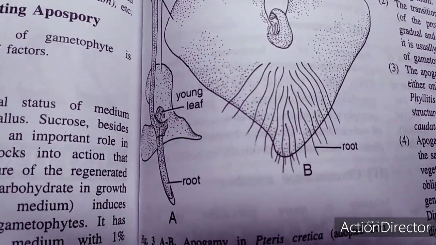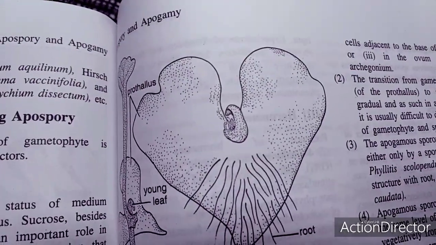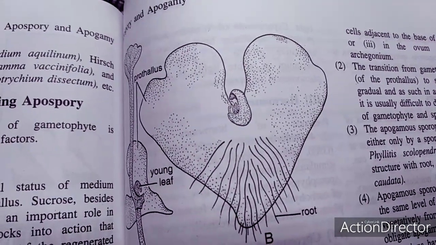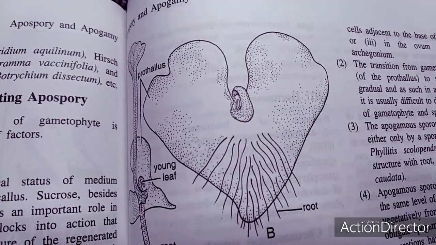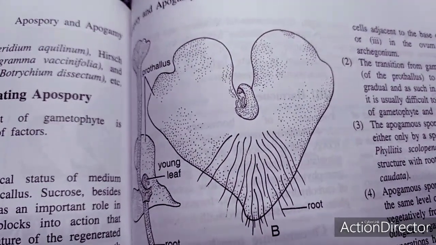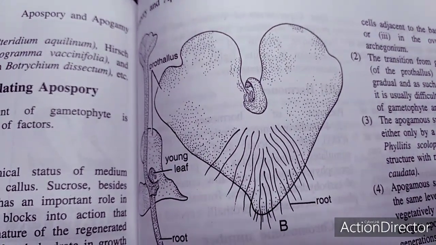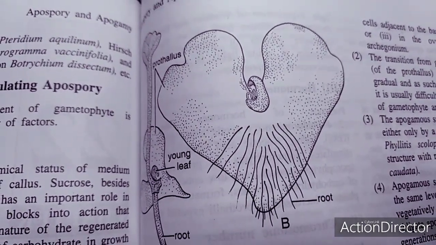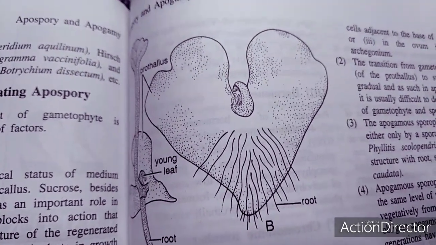Again, I'm repeating the point that the origin of vascular sporophyta from a non-vascular thalloid gametophytic generation without fertilization is of considerable interest, and this is known as apogamy. It is of common occurrence in homosporous ferns, and it has been induced in Lycopodium species. The origin and development of apogamous sporophyta has been worked out and described in detail by Whittier in 1962, 65, 1970. Whittier employed in vitro cultivated gametophytes of Pteridium and Cheilanthes to explain the phenomenon of apogamy.